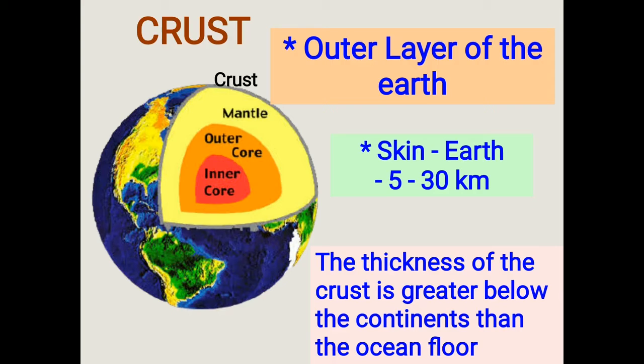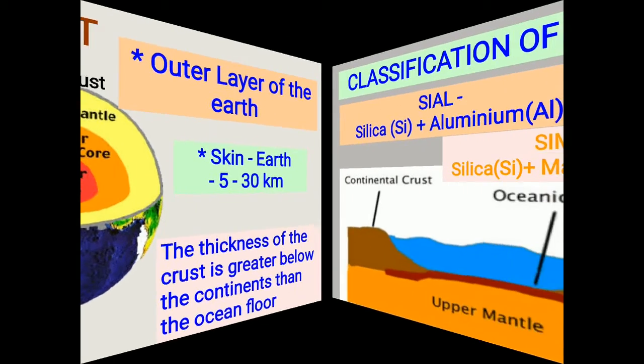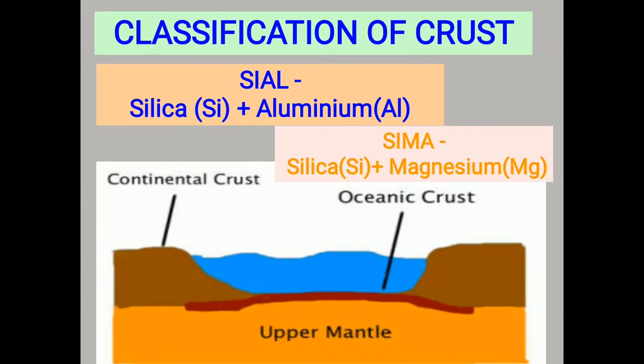When we speak about the crust here, the crust is made up mainly of silicates of aluminium, potassium and sodium. Therefore, it is called silica plus aluminium. The crust forms just 1% of the Earth's volume.